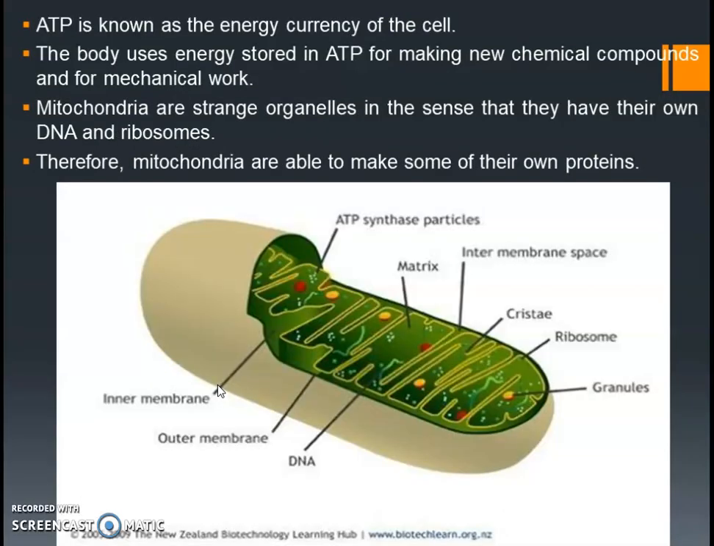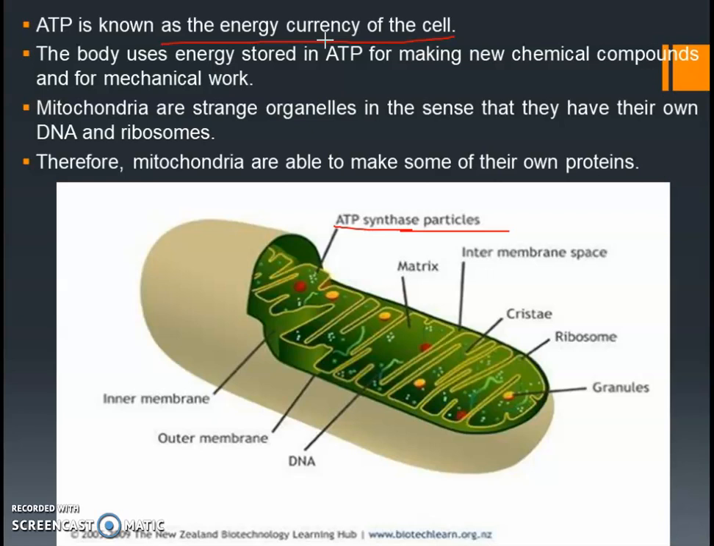Right, now let us move on to the next part. ATP is known as the energy currency of the cell. You can see the ATP synthase particles. These are the ATP molecules which we find inside the mitochondria. So ATP acts as the energy currency in a cell. Whenever your body is doing work, there will be a release of energy, and that energy comes from ATP. ATP gives rise to energy which helps us to do various activities.